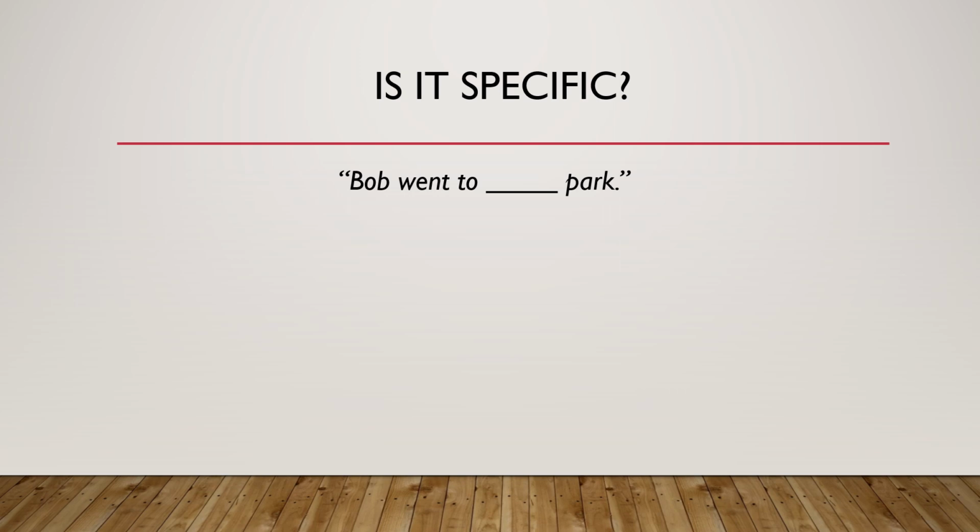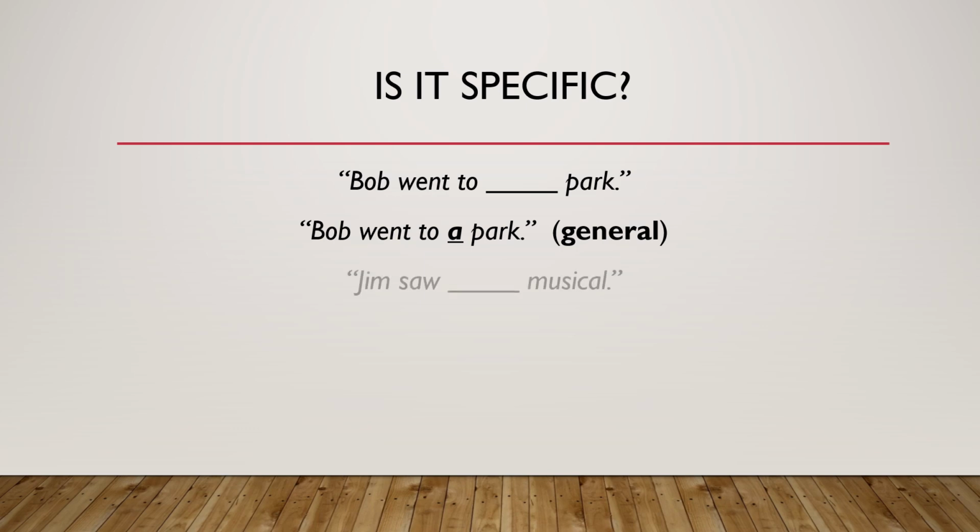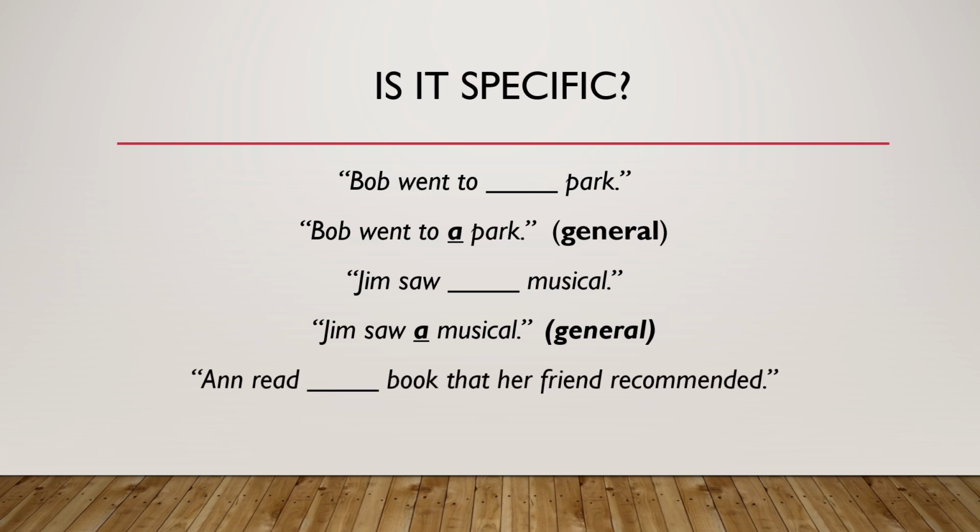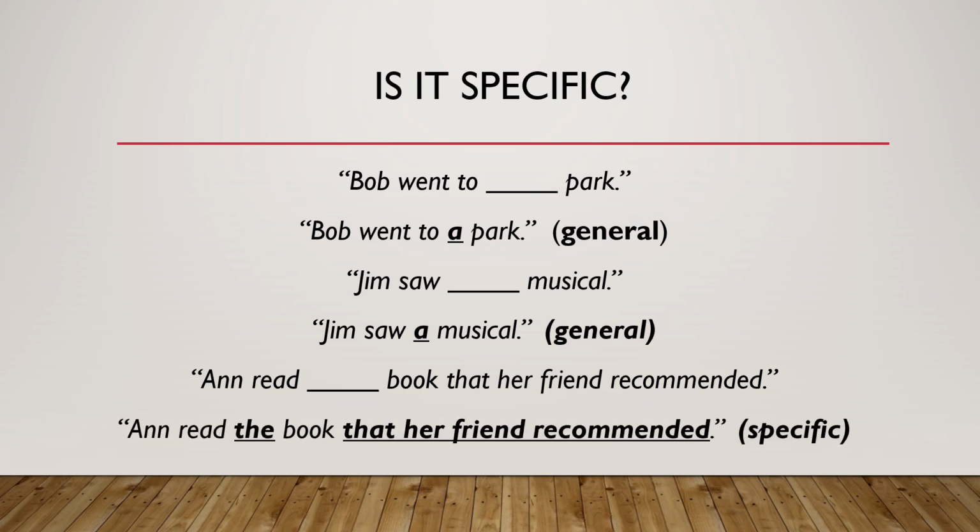Bob went to park. Bob went to a park. This is general. Jim saw musical. Jim saw a musical. This is general. Anne read book that her friend recommended. Anne read the book that her friend recommended. This is specific.